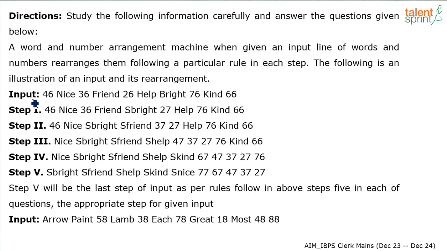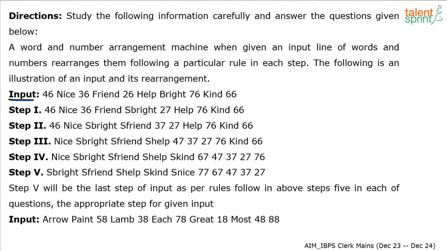So here is the input line of words and numbers: 46 nice, 36 friend, 26 help, bright, 76 kind, 66, right? So this is the input. Now the step-by-step process has been illustrated here, and it says step 5 will be the last step of the input. Now as per the rules followed here, we have to find out the output for the given input as well. We have to find out the appropriate steps for the given input. So the new input given to us is arrow, paint, 58 lamp, 38 each, 78 great, 18 most, 48 88.